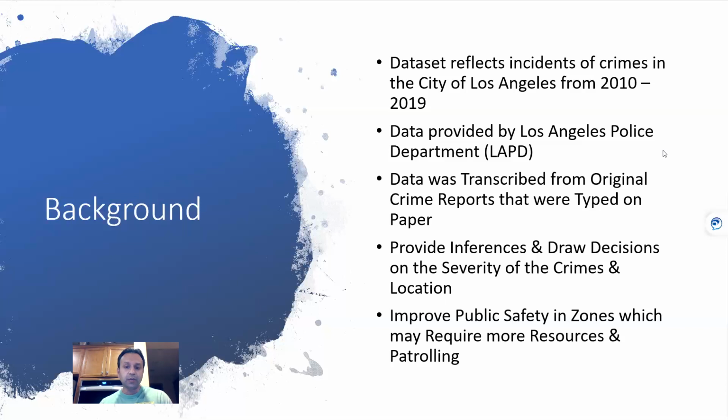And the purpose of this is to really provide inferences and draw decisions on the severity of the crimes and locations, which is one of the reasons why I really wanted to study it and understand it a little bit better. And more importantly, I want to take a look at how we can improve public safety in the zones that may be impacted, that may require more resources and patrolling to mitigate some of those crimes.